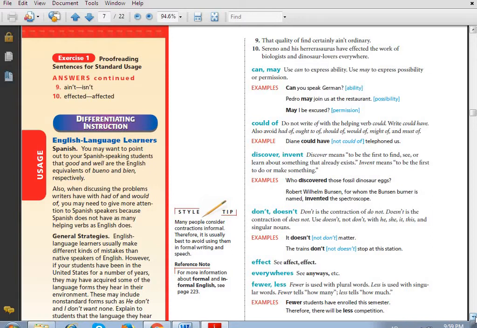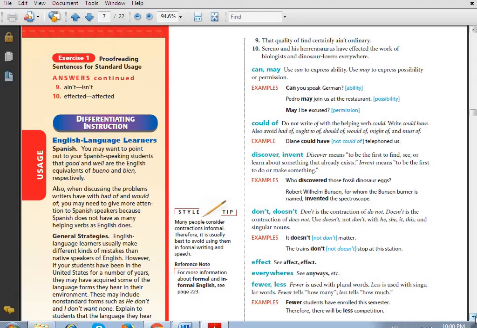Also avoid ought to of. Don't use should of, would of, might of, and must of. Don't use of with any of these modal verbs. Of is also unnecessary with had. I didn't say I had of. It doesn't make any sense. If I had of, no, if I had. Don't use of at all with these modal verbs. Okay. Now, what about don't and doesn't?